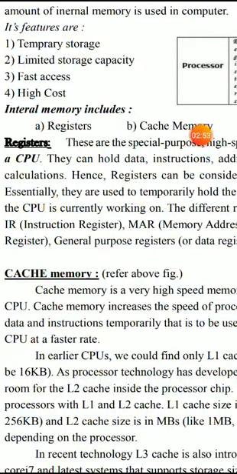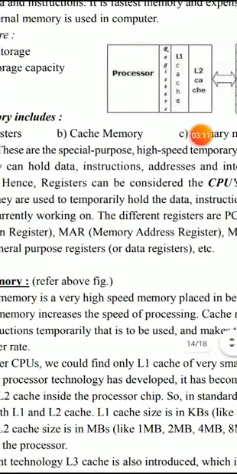Whatever data and instructions are retained in the registers are usable by the CPU during processing of a particular program or data.